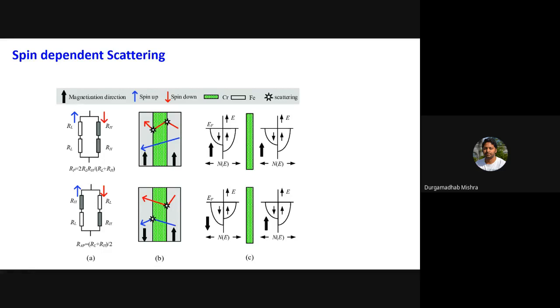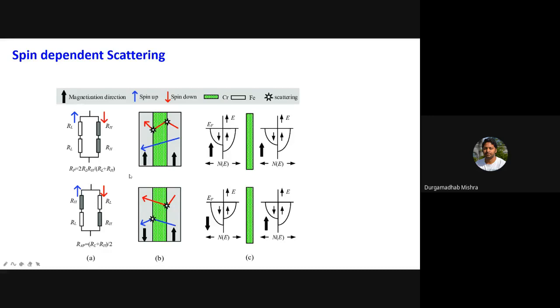So for two different layers, since you have ferromagnetic layers, you have a resistance for the top and the bottom. And similarly for the spin down channel also you have a top and a bottom layer. And normally this non-magnetic layer does not recognize any spin dependent scattering. So only the ferromagnetic layer will have the spin dependent scattering.